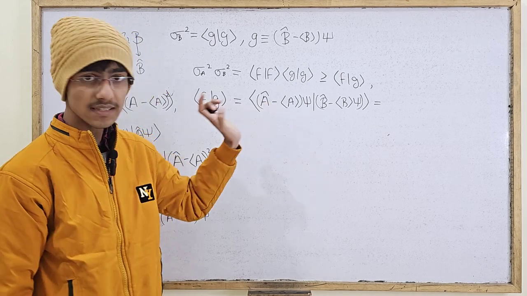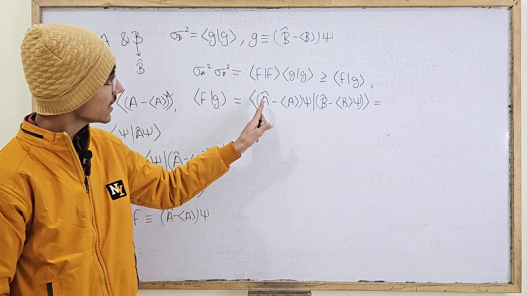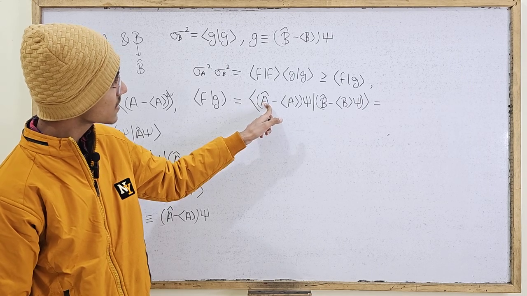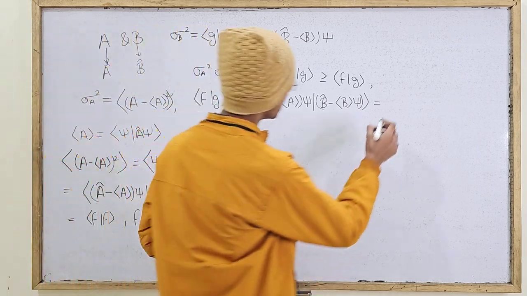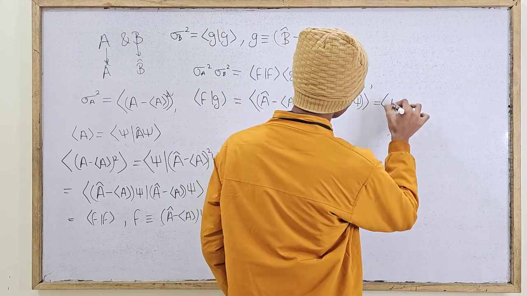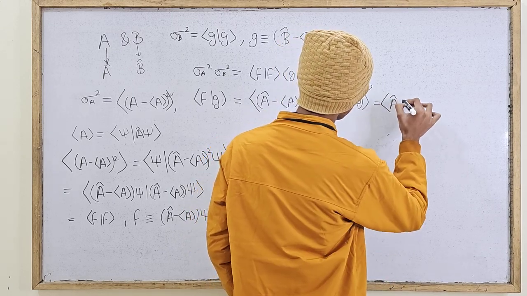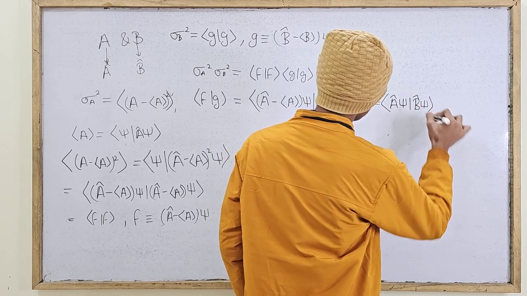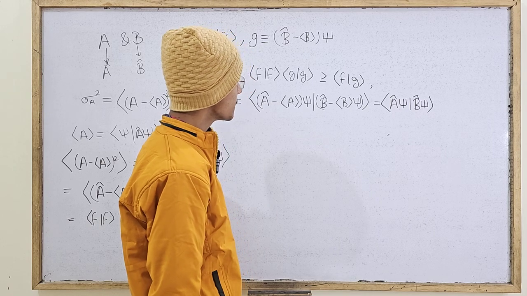Now this is basically inner products, all right. So here you could have expectation value of a caret, यहाँ पे it gets a little confusing, so just let me write it out full. This can be written as inner product of a caret psi with b caret psi, right?